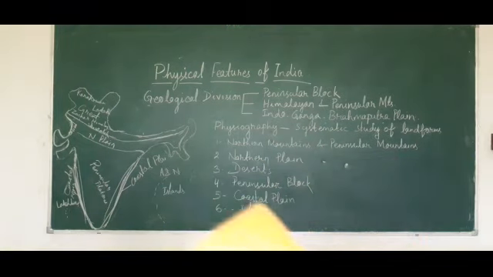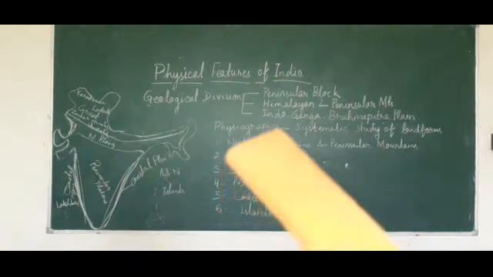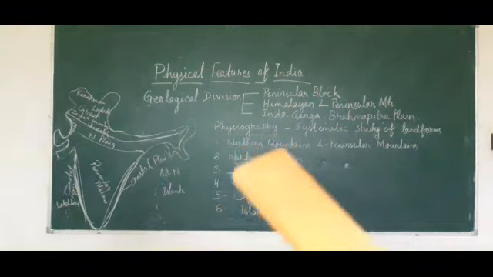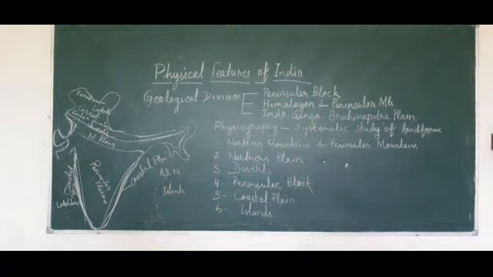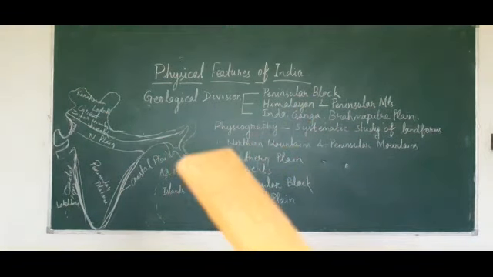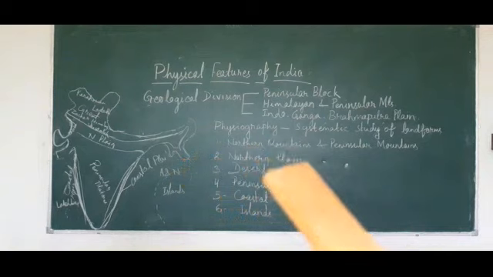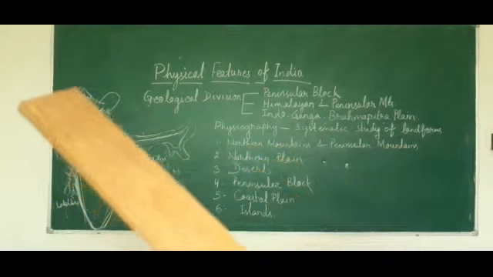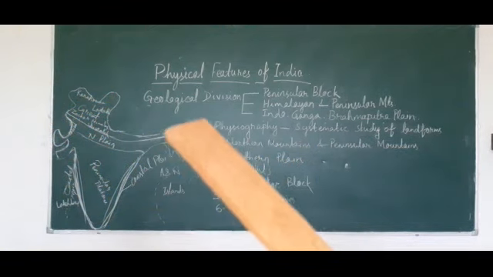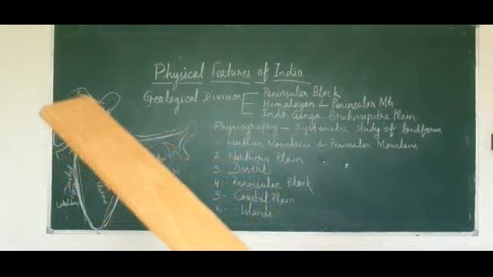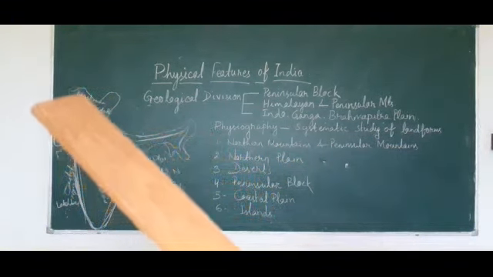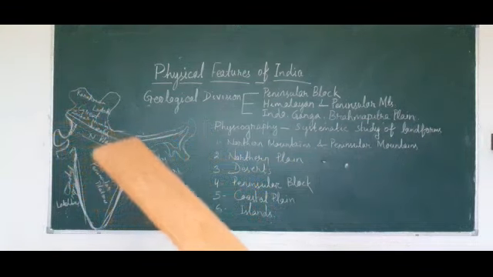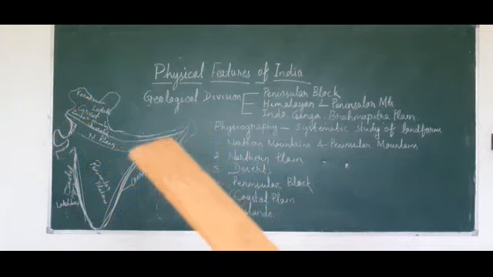India's physical features are mainly divided into 6 groups. First one is the northern mountains. Look at the map of India. In the northern part of India, the Himalayas extend from northwest to northeast.